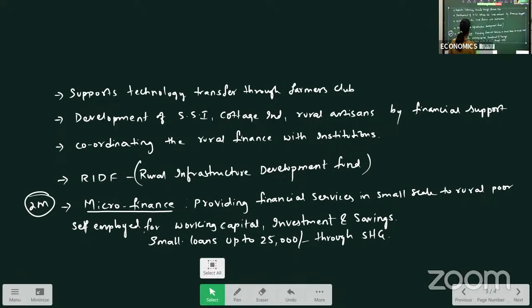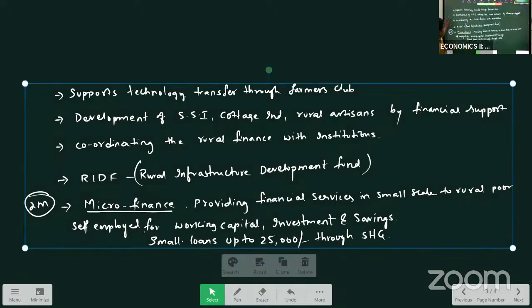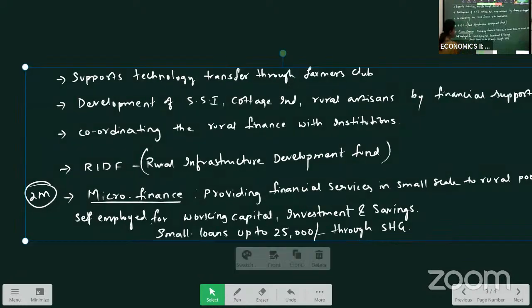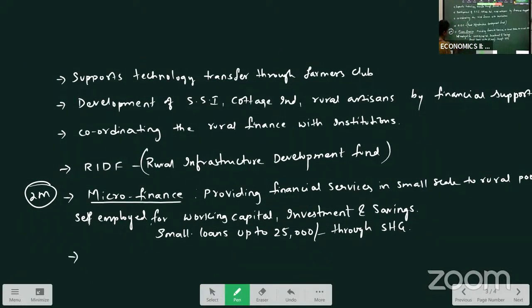And the other credit facility which is provided by NABARD is the Kisan Credit Card Scheme. Credit card, you all might have an idea about the credit card.